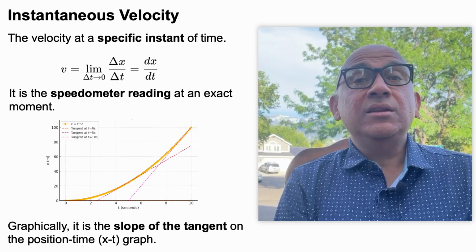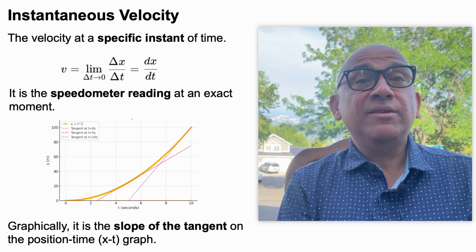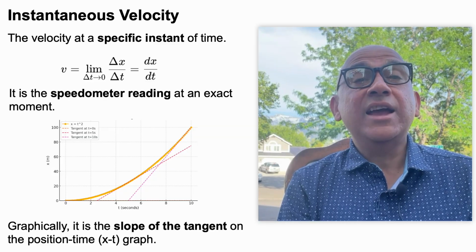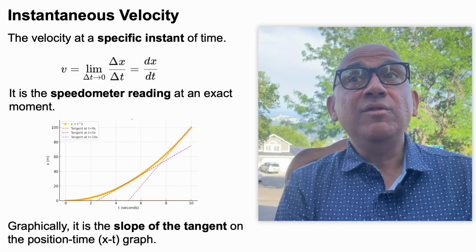But that does not mean that the car always moved with that velocity all the time. Sometimes it might have gone with higher velocity and sometimes with lower.